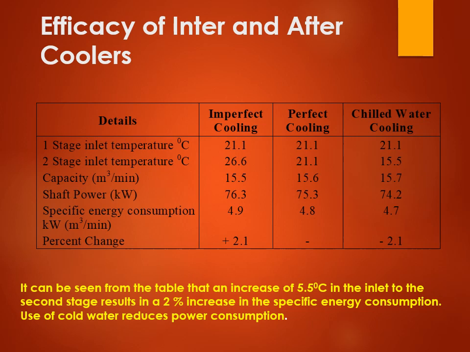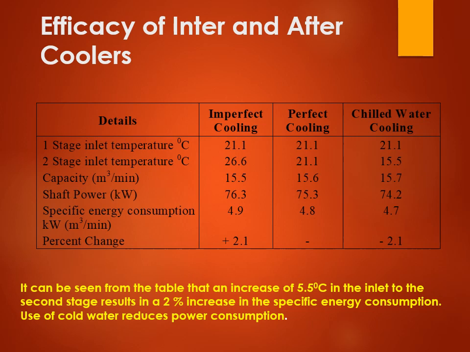You can see here, in case of imperfect cooling, the first stage inlet temperature is, suppose, 21.1 and the second stage inlet temperature is 26.6, because there is imperfect cooling. With this, the specific energy consumption is 4.9 in this case, and the percentage is plus 2.1. Now what happens if the perfect cooling is done? The first stage inlet temperature 21.1 remains the same, and the second stage inlet temperature also remains the same, from 21.1 to 21.1 only.